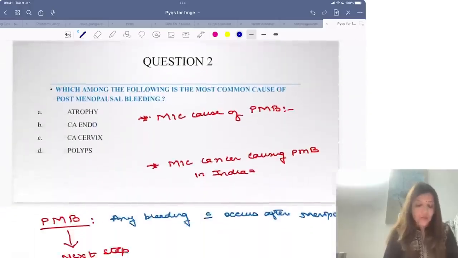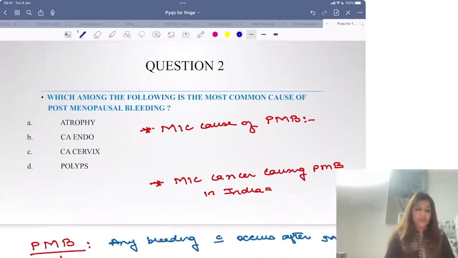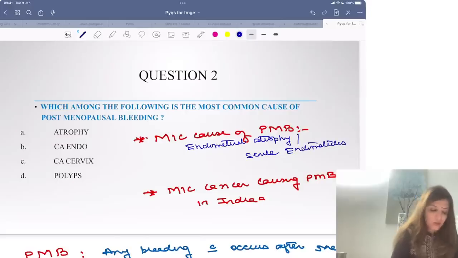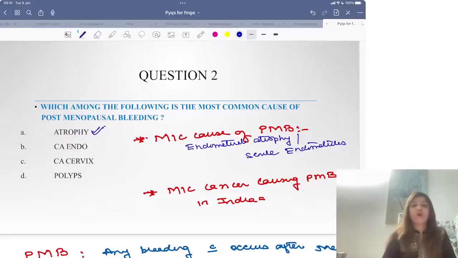Next question. Which among the following is the most common cause of postmenopausal bleeding? Please, if a question comes like this, the most common cause of postmenopausal bleeding is endometrial atrophy, which is also called senile endometritis. Right? Most common cancer causing PMB in India is cancer cervix. But the most common cause of PMB is endometrial atrophy or senile endometritis.